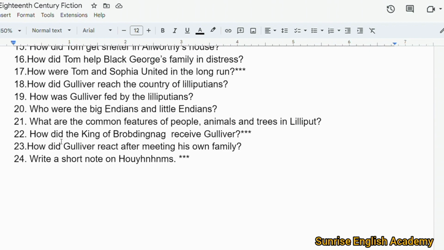22. How did the king of Brobdingnag receive Gulliver? 23. How did Gulliver react after meeting his own family? 25. Write a short note on Part C.